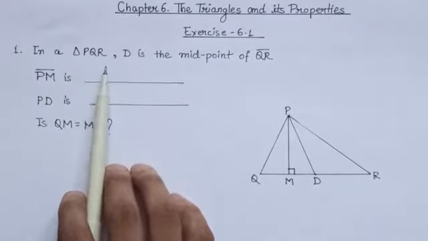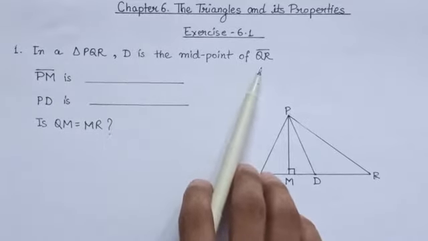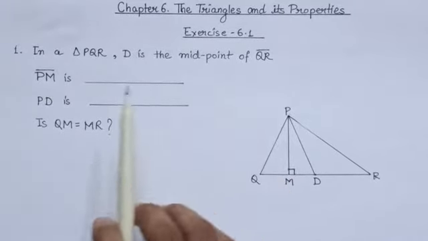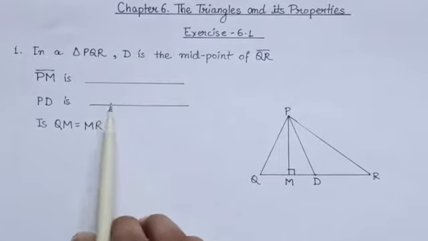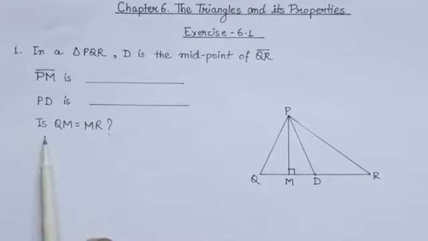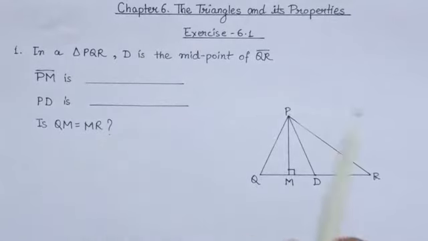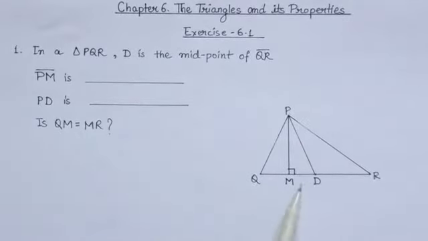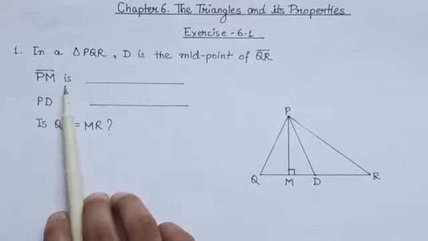In a triangle PQR, D is the midpoint of the line segment QR. Then we have to fill the following blanks, and also we have to state whether QM is equal to MR or not. So let us observe this triangle PQR. It is already given that D is the midpoint of the side QR. Now, what is the line segment PM?